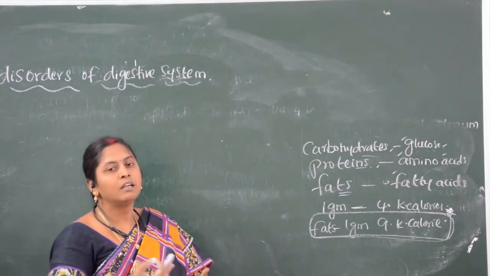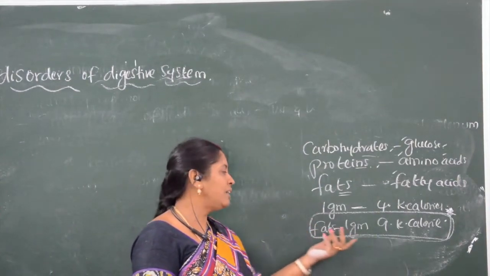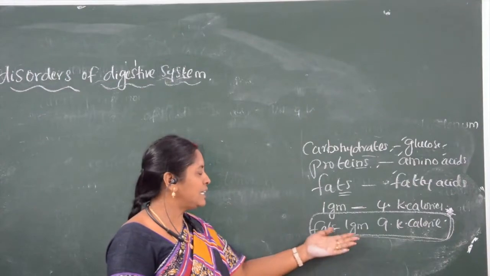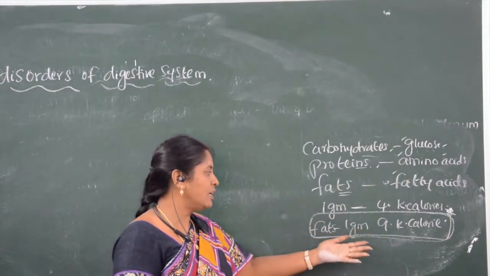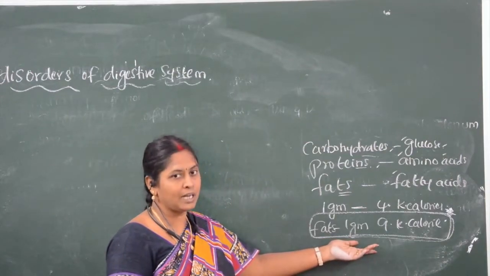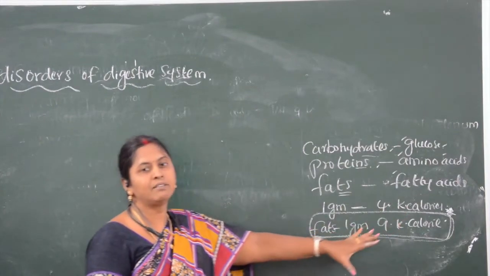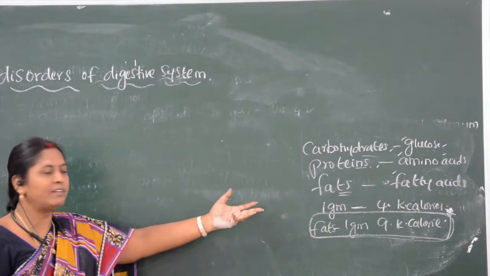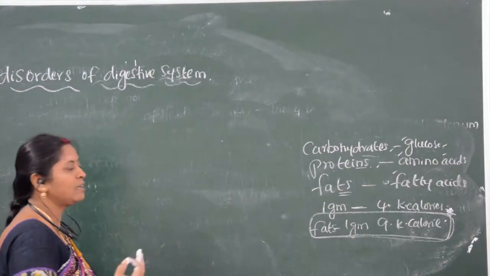Sometimes they give such problems. And if they ask about fats, 1 gram gives 9 kilocalories, so 1000 grams gives 9000 calories. We should calculate that way when they give it in the form of a problem.